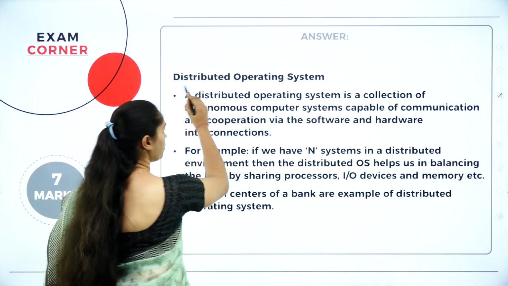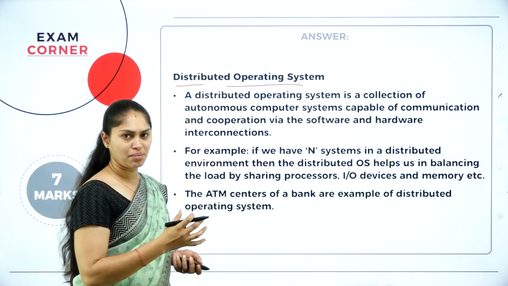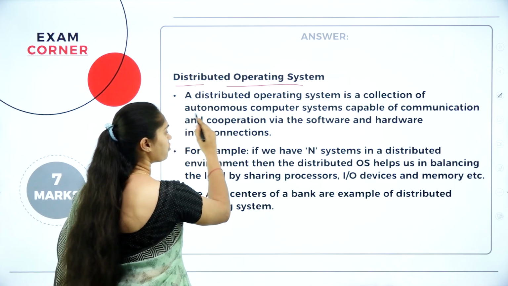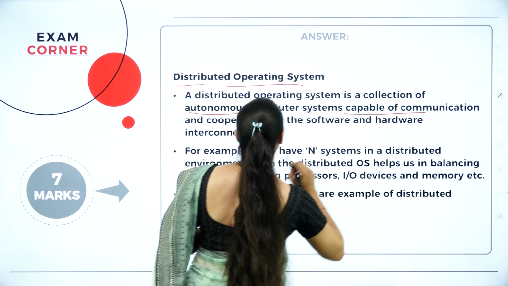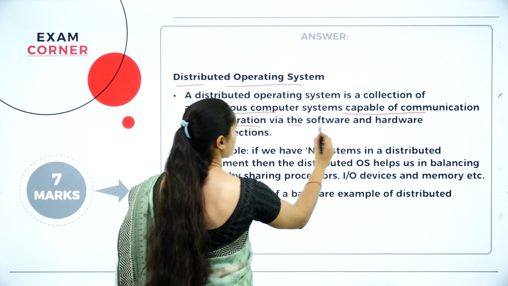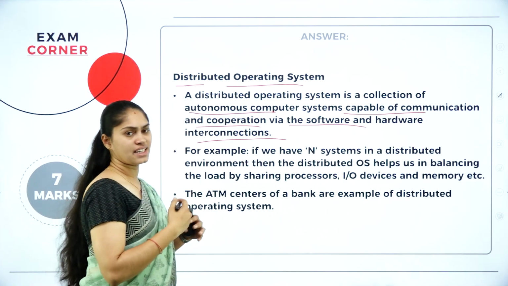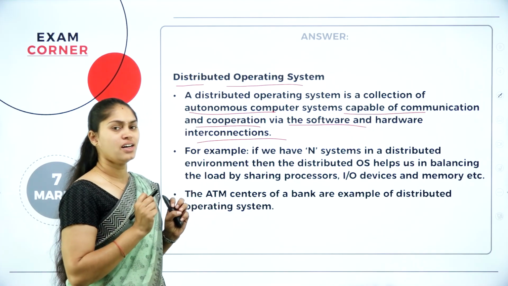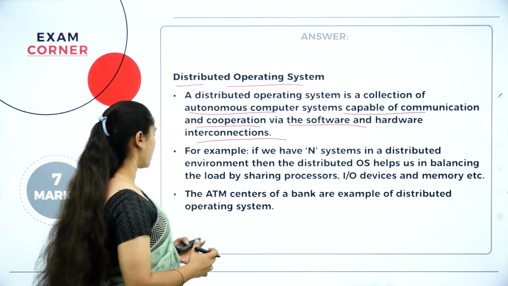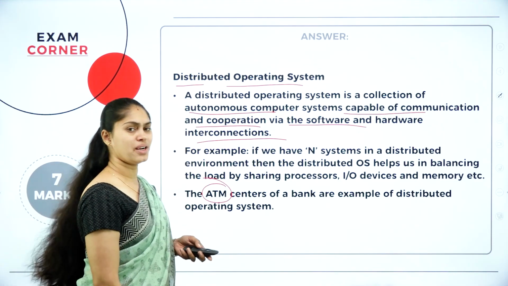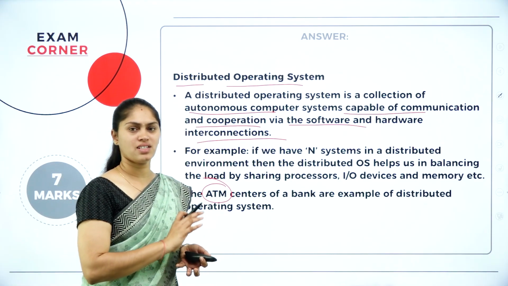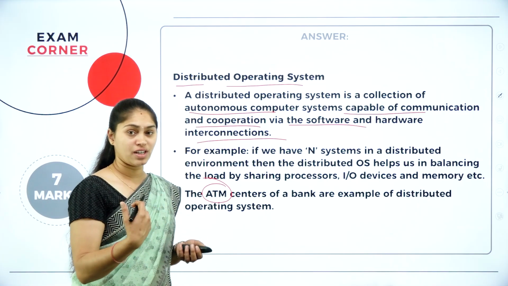Next, we have a distributed operating system. As the name indicates, here we have a collection of autonomous computers or individual computers which are capable of communication and cooperation via software and hardware interconnection. We are distributing the resources and we are using it. So, ATM centers are the example for this distributed operating system. They have the same software, same hardware, and with different locations.